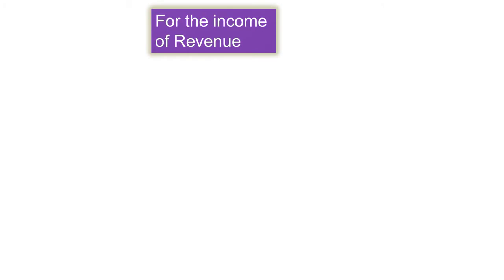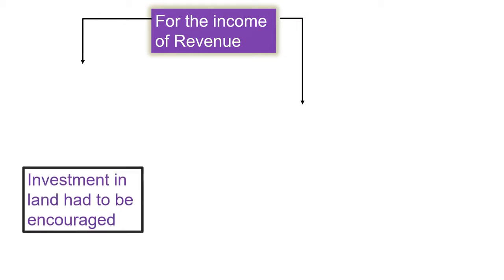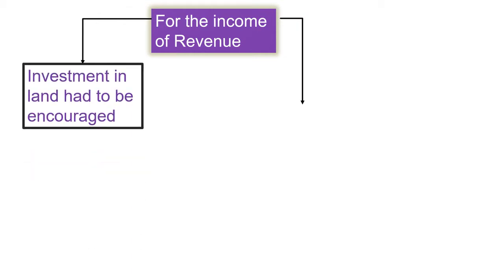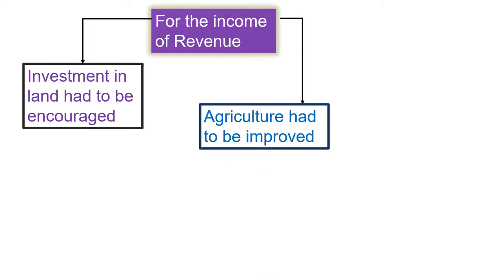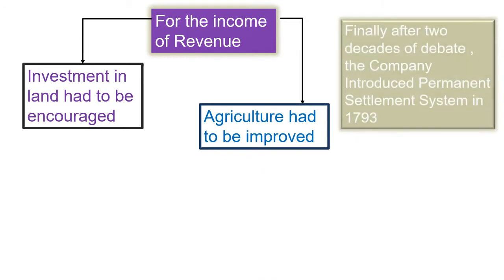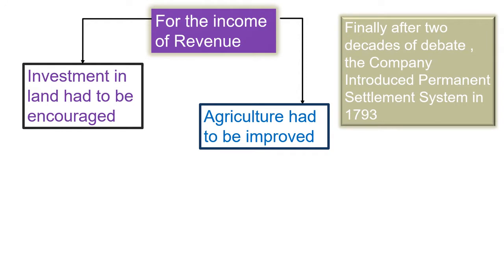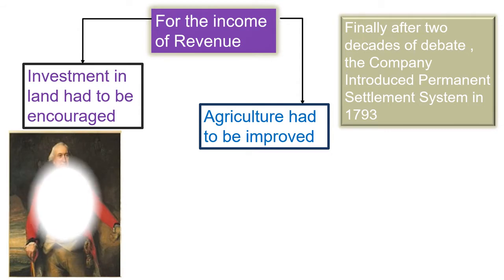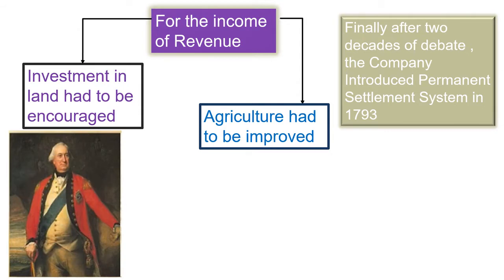So let us begin. For the income of revenue, as you have learned in the previous part, the company needs revenue. From where will the company get revenue? The company can get revenue only through agriculture. So for the income of revenue, investment in land had to be encouraged and agriculture needed to be improved. Finally, after decades of debate, the company introduced the permanent settlement system in 1793.